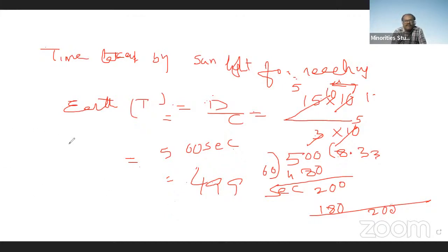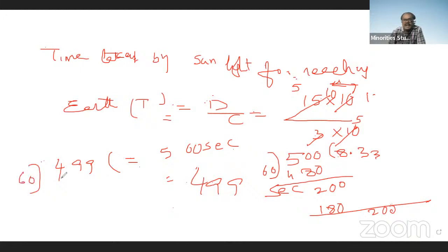Why do we get 499 by dividing, and why not 500 seconds here? For 15 crores we are taking an approximation, but the exact value is 14 crores 95 lakhs 98,000. So we should not take 500, but 499 seconds. That 499 seconds should be divided by 60.